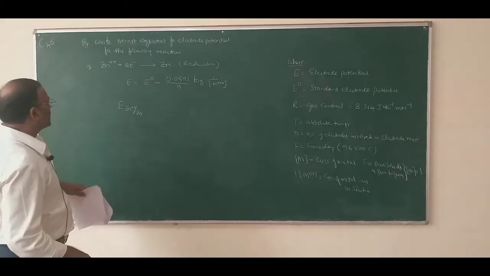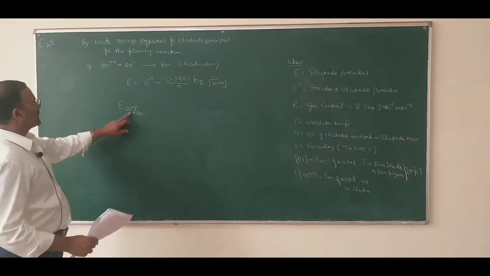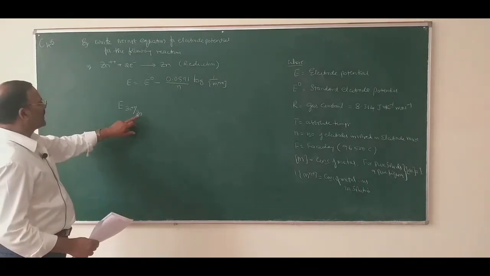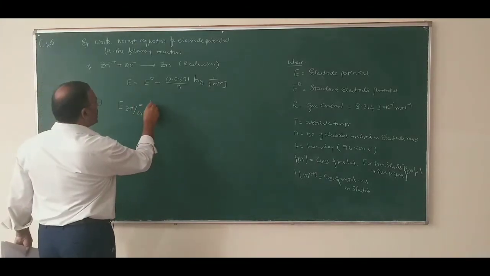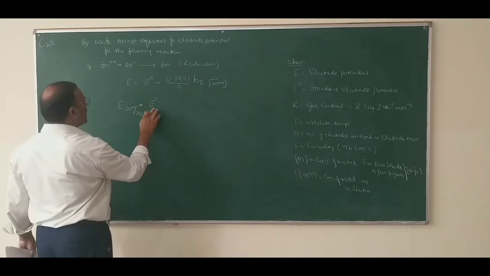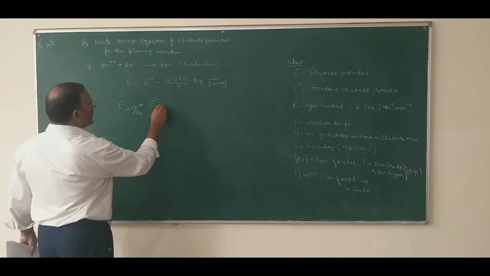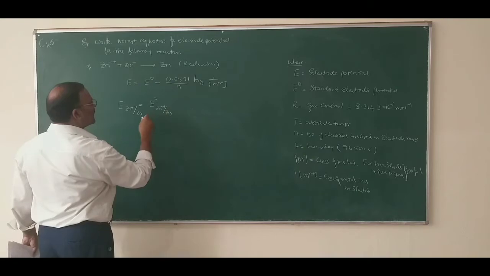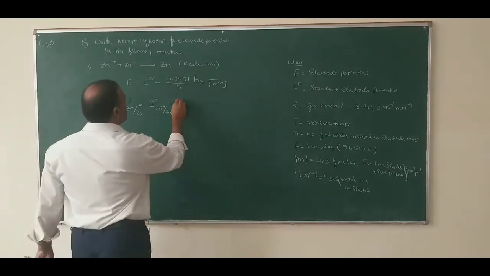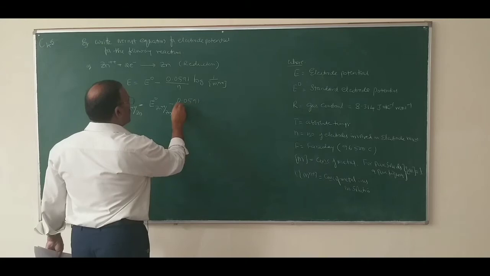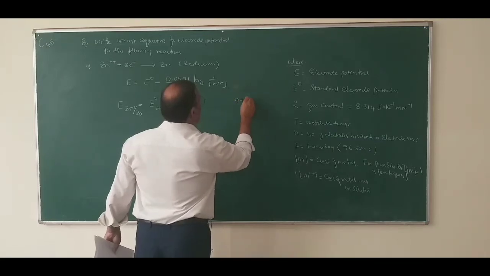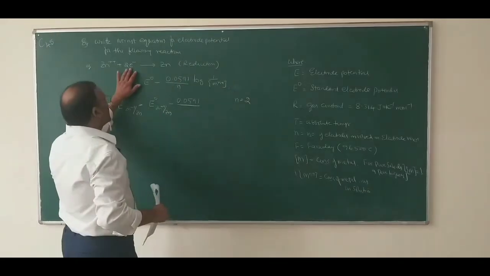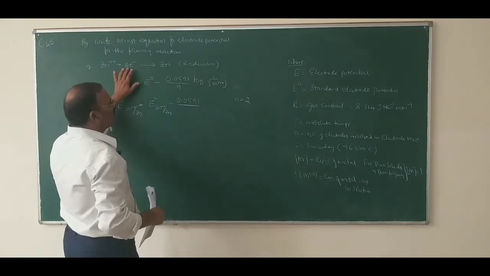The zinc electrode can be represented as Zn2 plus bar zinc, in contact with zinc ions, is equal to E naught, the standard electrode potential of zinc electrode, that is E naught Zn2 plus bar Zn, minus 0.0591 divided by N. What is N here? N equals 2. In this electrode reaction, the number of electrons involved is 2.